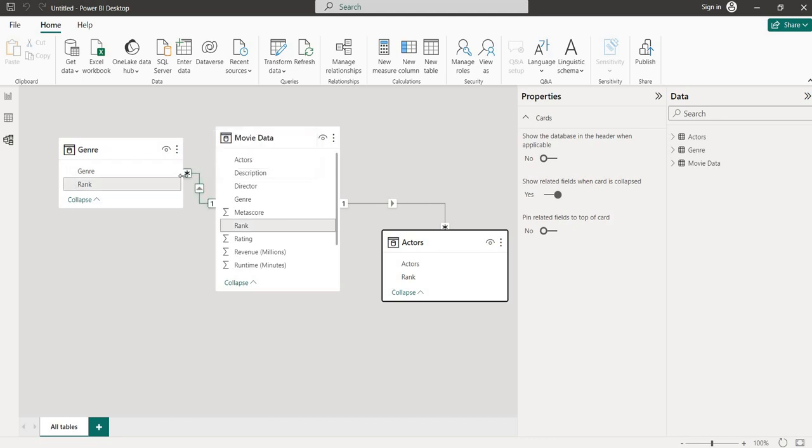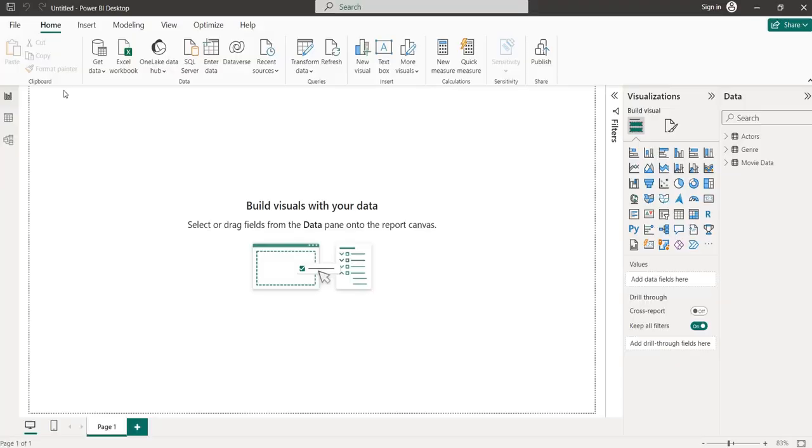So a single row of rank here means it's unique, and here it is the number of ranks of the same type, which means one is repeating four times in the genre, three times in a genre. So it is repeating many times. So it is a one-to-many relationship. Same thing here also, one-to-many relationship. Okay, so it has already been taken care of.